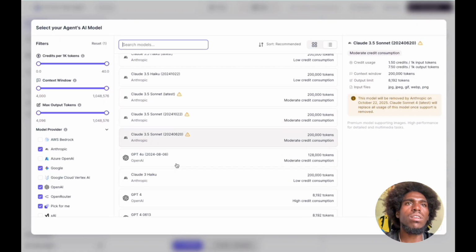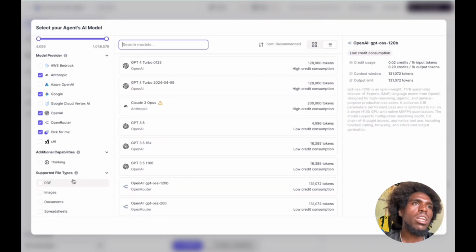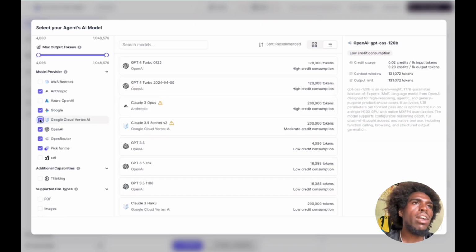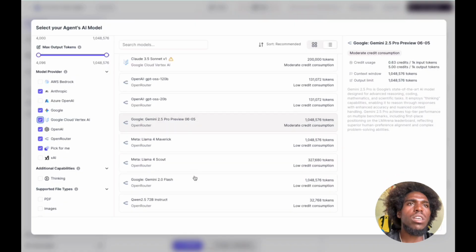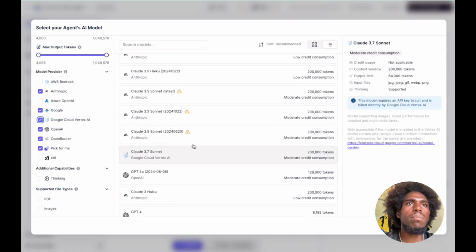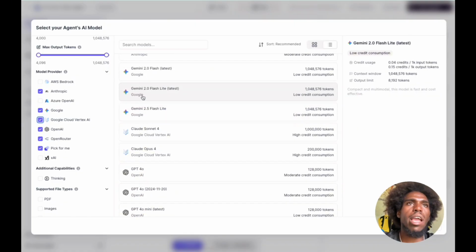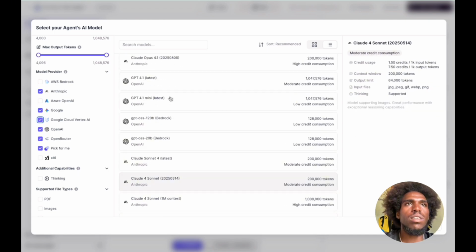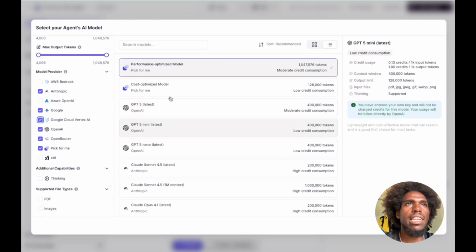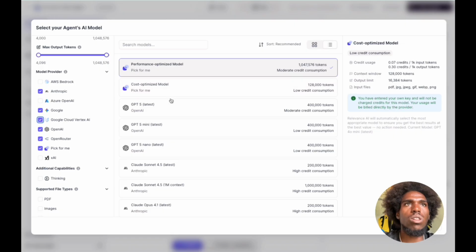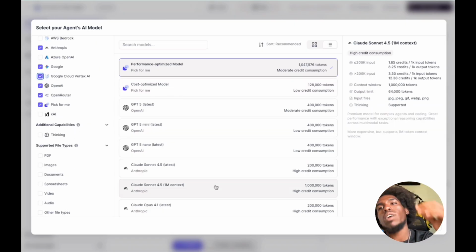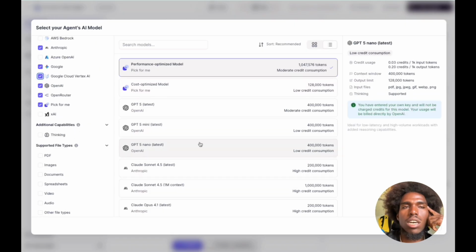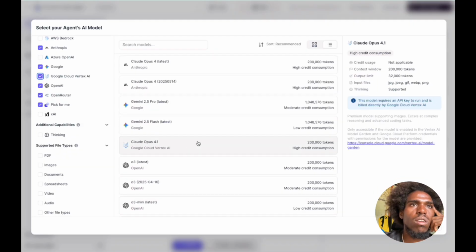Let's see, OpenRouter. Okay, so there's a number of different options. I can use Vertex inside of that, because I have a Vertex API key already. I mean, I have an OpenAI API key, I have API keys for almost all of these already, but I didn't know I could use Vertex in here. That's pretty cool, because Vertex is what I use right now to actually generate my AI videos.